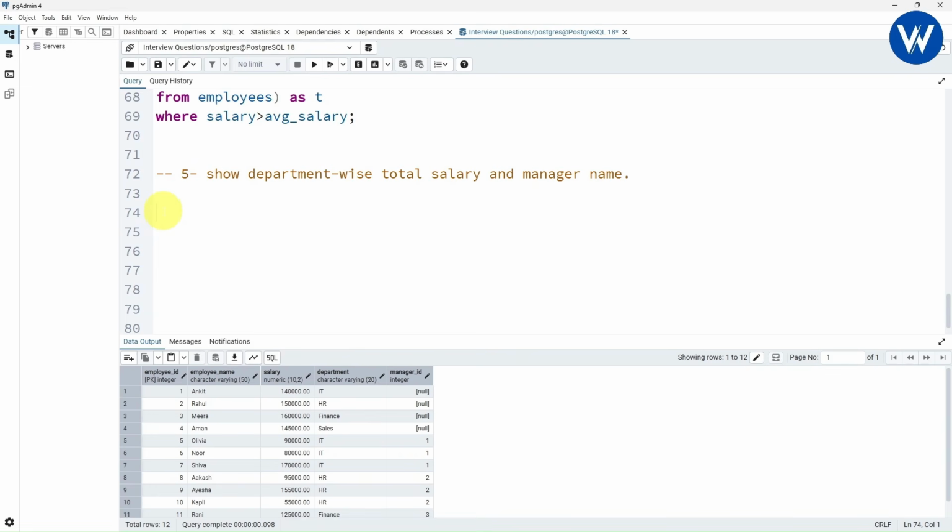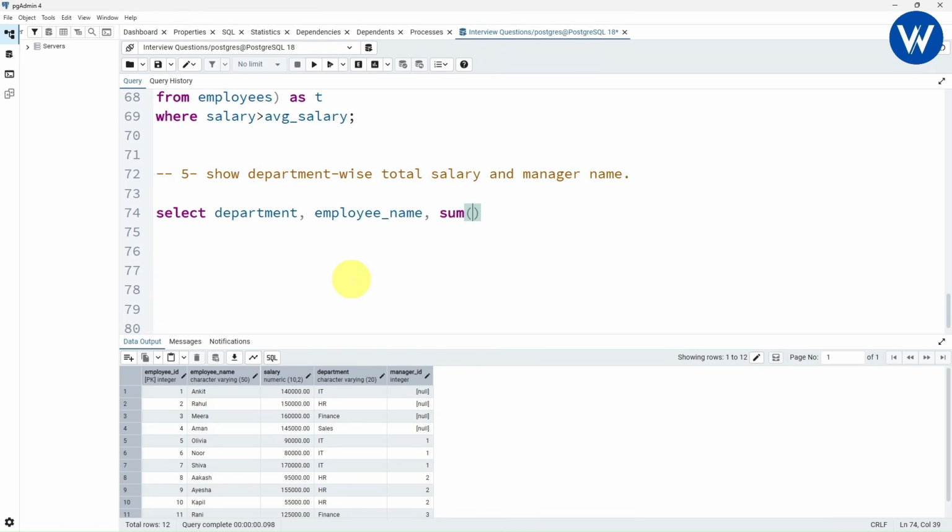It is very simple. Just look at the screen carefully. First here I will take the select statement. I want to extract the department column. I will take here department, comma, employee column also, I want employee_name. I want to find the total salary.